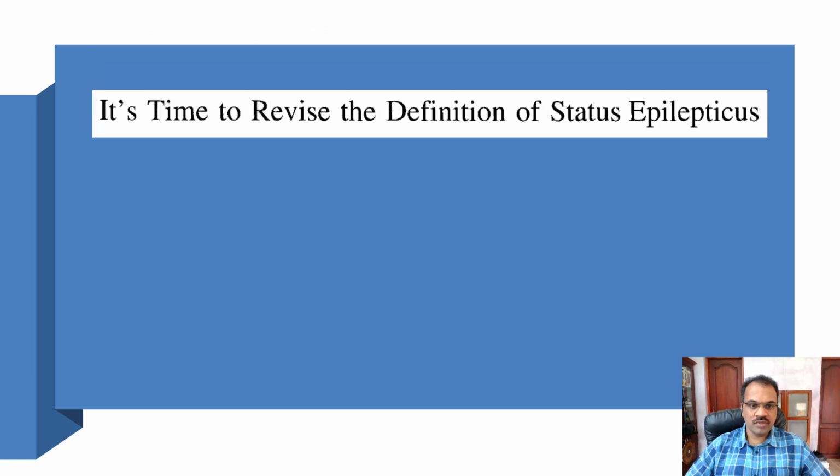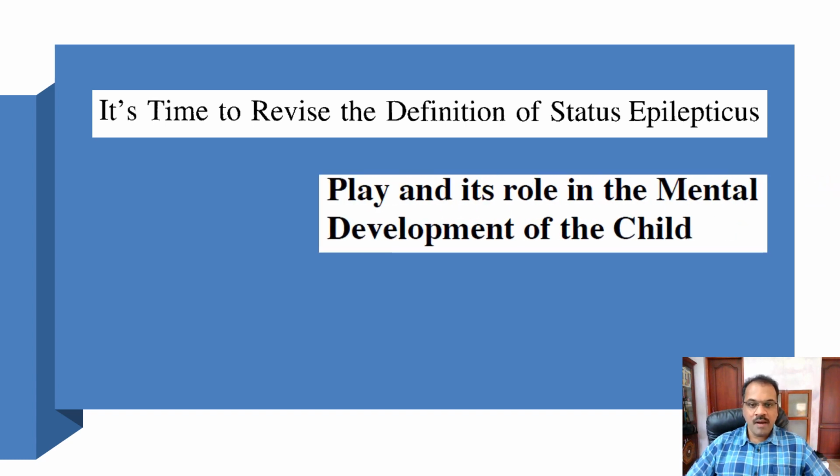So here are some examples of good and wrong usage of these terms. It's time to revise the definition of status epilepticus. Here it is actually it is time, so that is a correct usage. Play and its role in the mental development of the child. So its role, the role of play. Here it is correct: there is no apostrophe because the correct form is without the apostrophe.